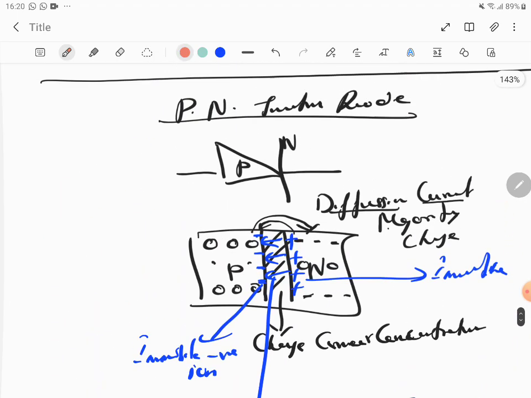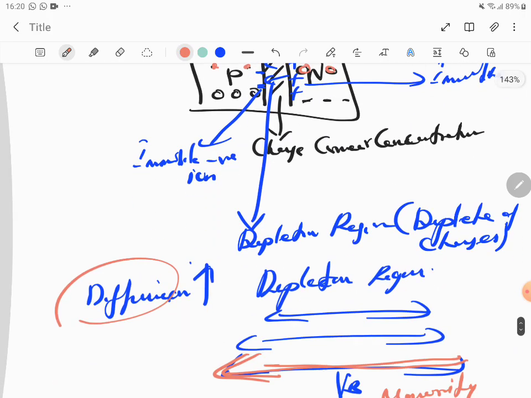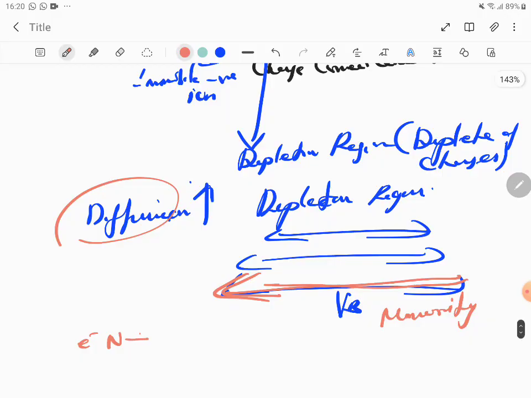What is minority? That is, the electrons from the p type will move to the n type, and the holes from the n type will start moving into the p type. I'm saying minority. Holes from the n type will move to p type, and the electrons from the p type will start moving into n type. This is enough.